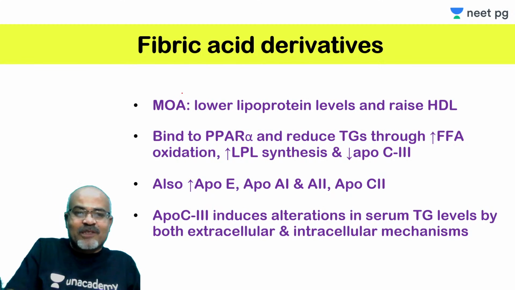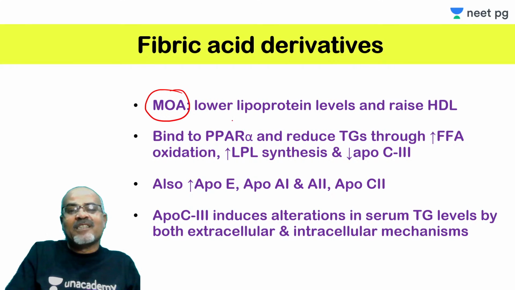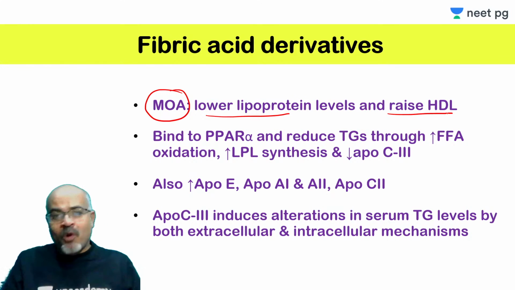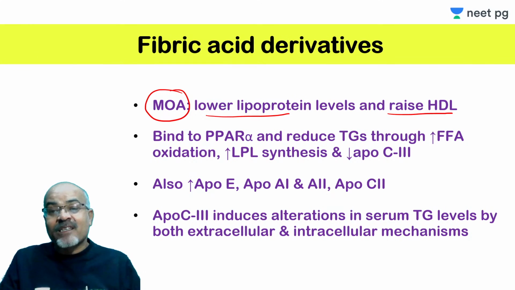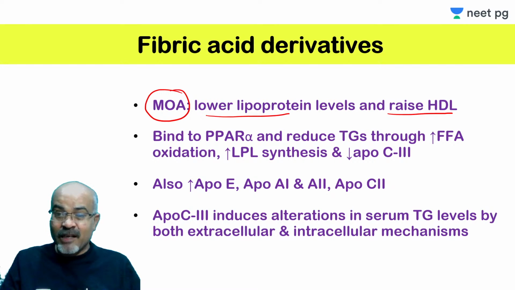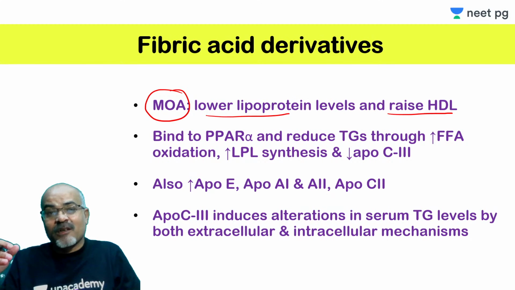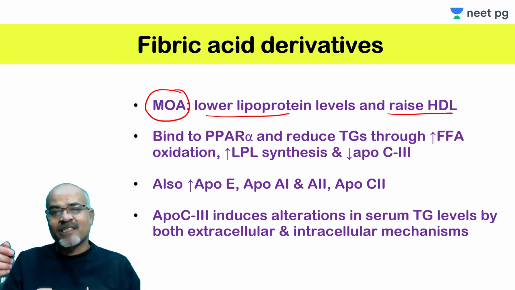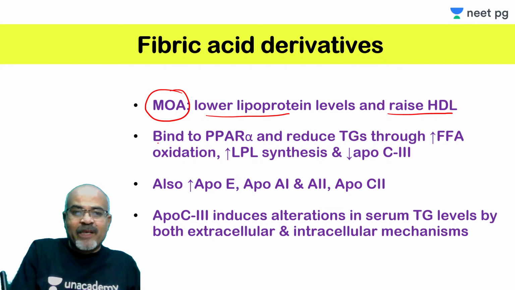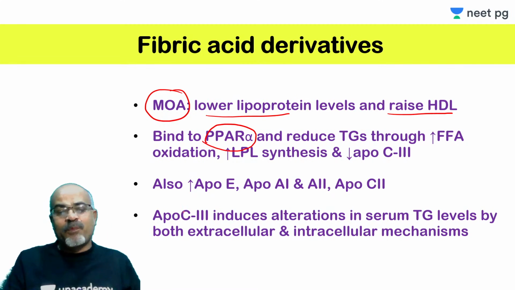It was said that the mechanism of action by which these fibric acids lower triglyceride and raise HDL is not very clear, but there is enough research in this area, and it has been found that these are the pathways that may mediate the activity of these fibric acid derivatives. The major action is to bind to PPAR alpha, the peroxisome proliferator activated receptor alpha.